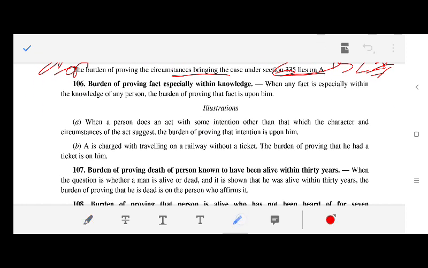Burden of proving facts especially within knowledge of any person lies upon that person. When a person does an act with an intention other than that which the character and circumstances of the act suggest, the burden of proving that intention is upon him. A person charged with traveling in a railway without a ticket has the burden of proving that he had a ticket.